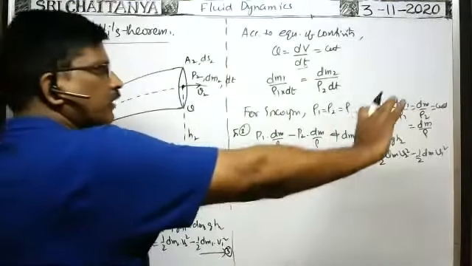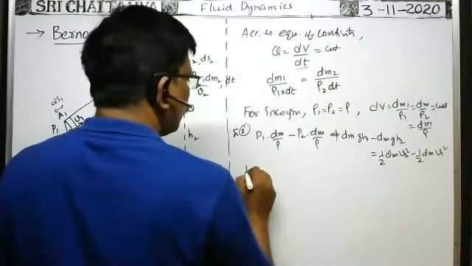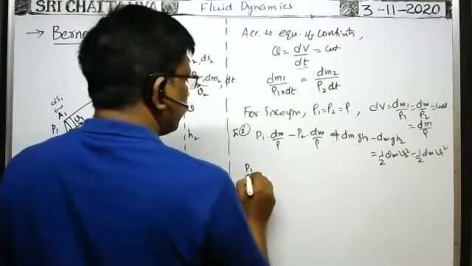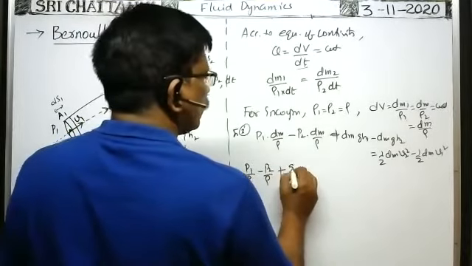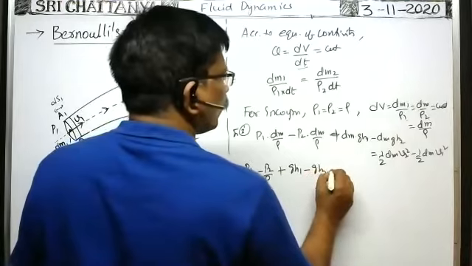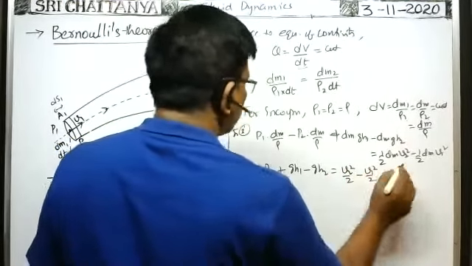You divide the entire equation by dm. Then we will have P1 by rho minus P2 by rho plus g h1 minus g h2 is equal to v2 square by 2 minus v1 square by 2.